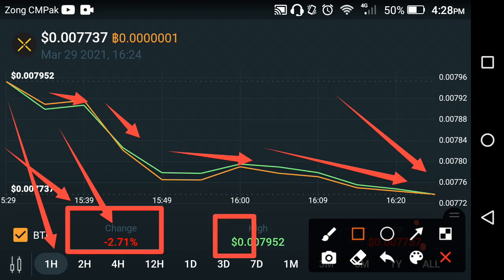If we see the high price of Pundi X in the last 1 hour, it's about $0.007952. That is the high price of Pundi X in the last 1 hour. So that's the live price changes occurring in the last 1 hour and 2 hours.